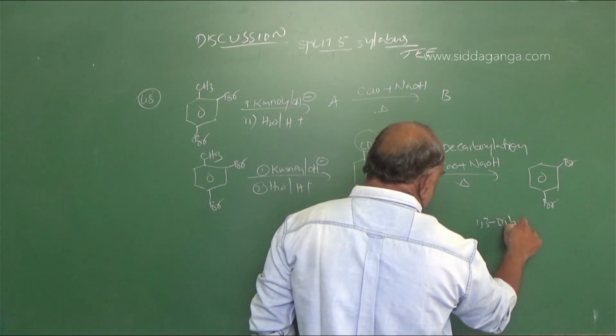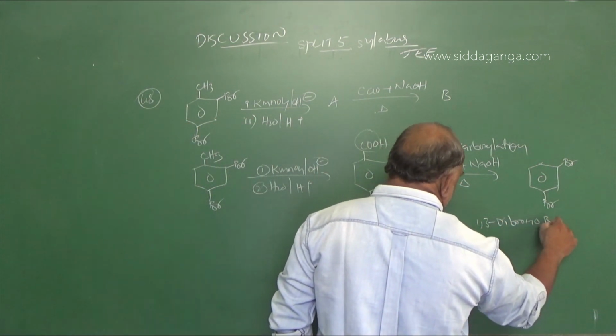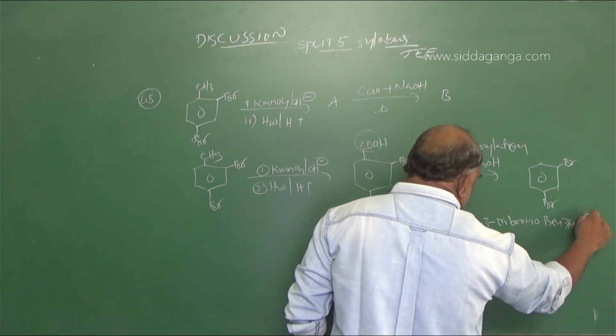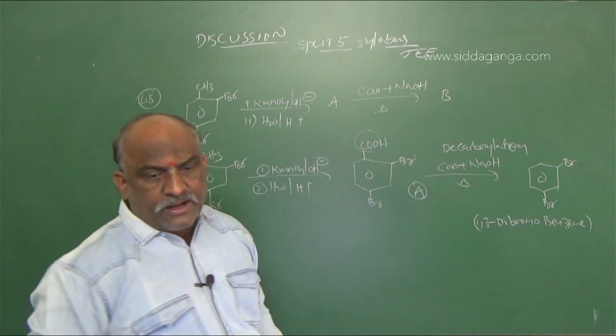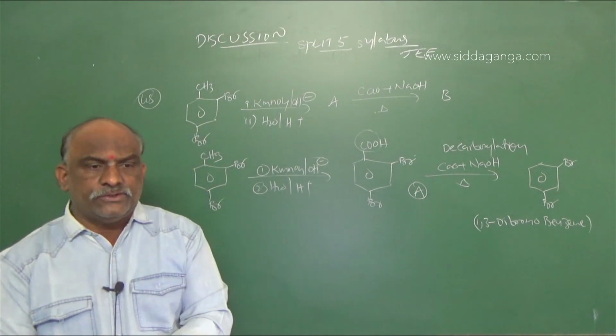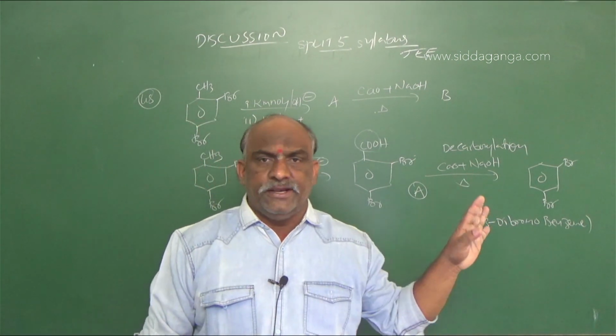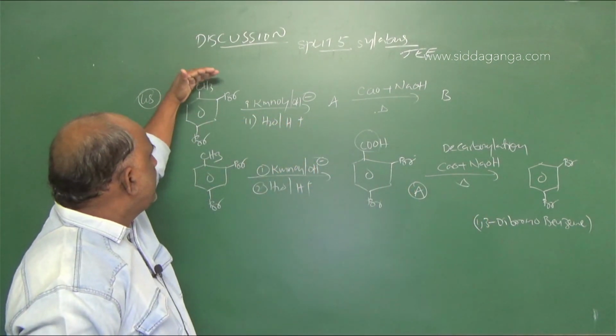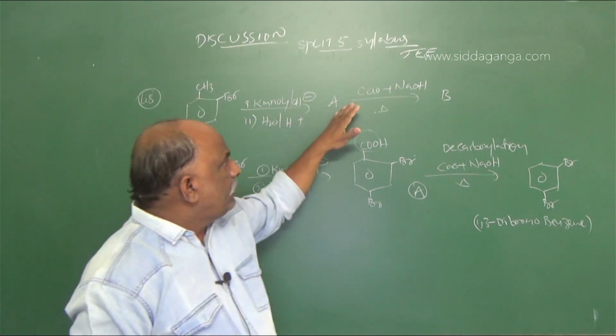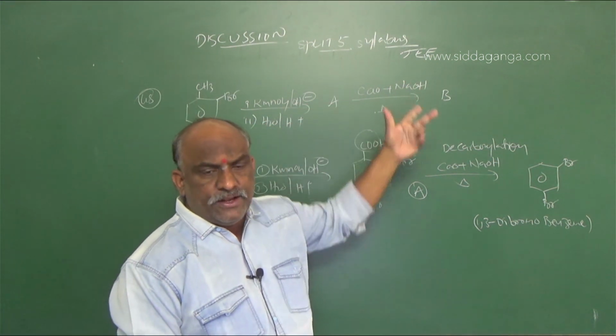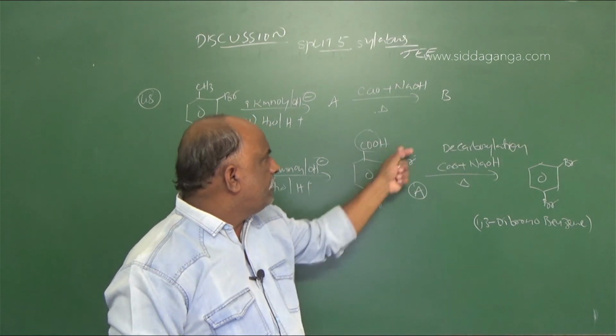1,3-dibromobenzene is the right answer for the question because the entire methyl group is eliminated. The methyl group will be eliminated on oxidation with KMnO4 followed by decarboxylation. That entire COO group will be removed from this.